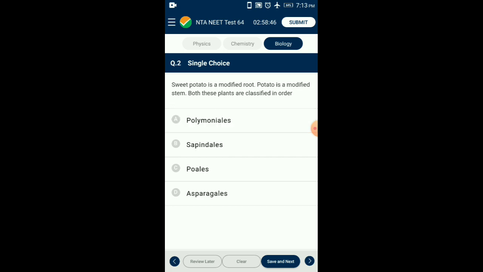Question number 2. Sweet potato is a modified root. Potato is a modified stem. Both these plants are classified in the order. Ipomoea batatas, or sweet potato, belongs to the family Convolvulaceae. It is also called the morning glory family. Potato belongs to the family Solanaceae. Both are included in the order Polemoniales.